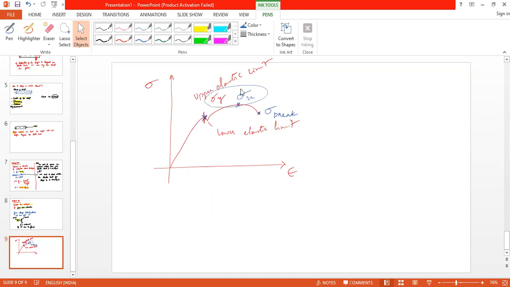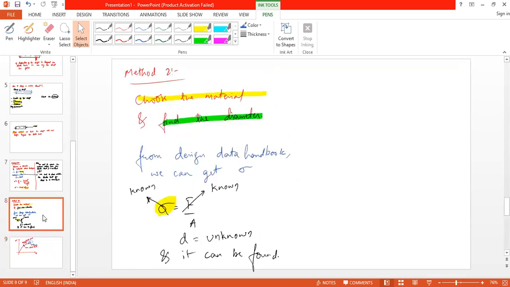Now if I have chosen this upper elastic limit as the value of sigma, then if there is a very small increment in the load, that is, if F is 10.1 kilonewton instead of 10 kilonewton, the load is increased by 0.1 kilonewton, which is 100 Newton. 100 Newton is nothing but approximately 10 kg. So if there is a very slight increase in the load, what happens to the stress developed in the component?